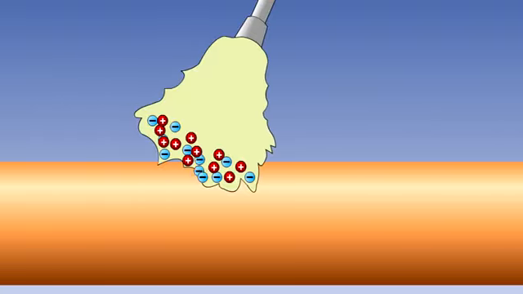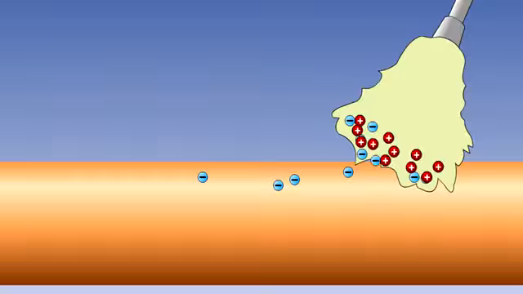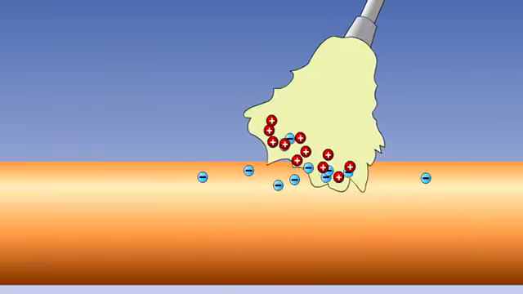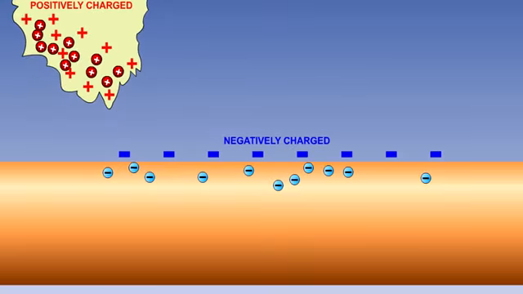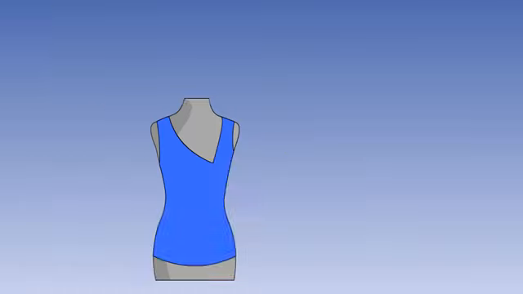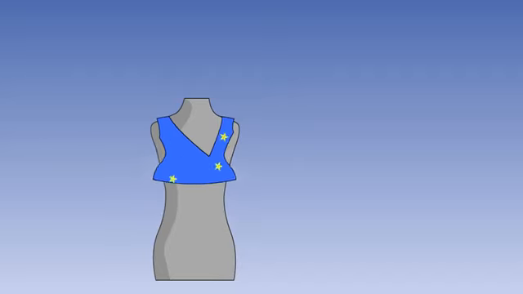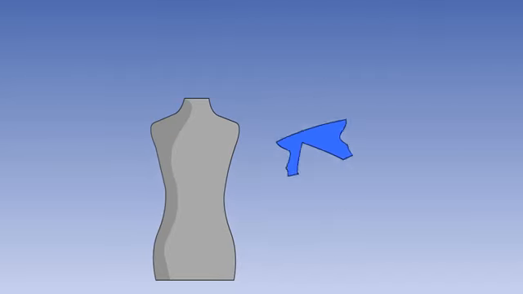When 2 materials rub together, some electrons can be transferred from one material to the other. The result is that one material will have a positive charge and the other a negative. This is known as static electricity. Quite often, this build-up will discharge with a spark when the 2 materials are moved apart. You may have observed this when taking off a sweater.